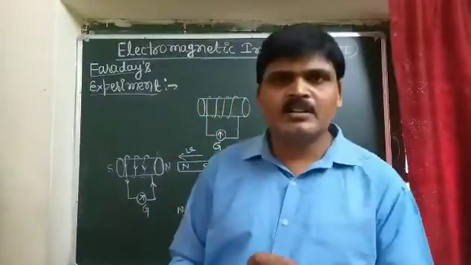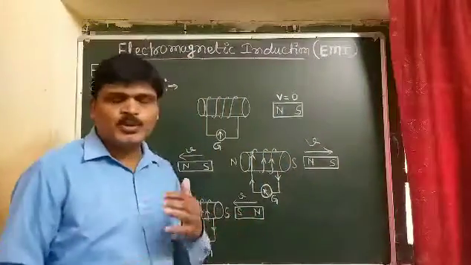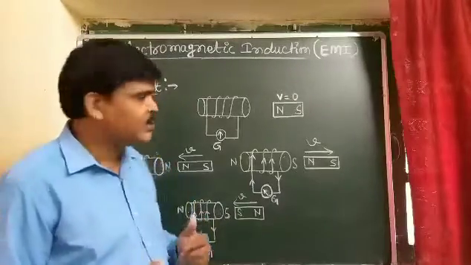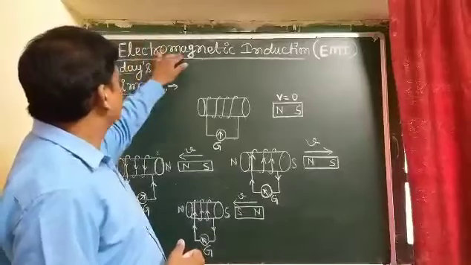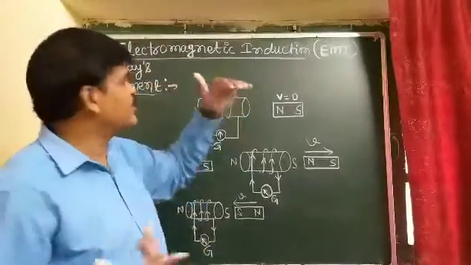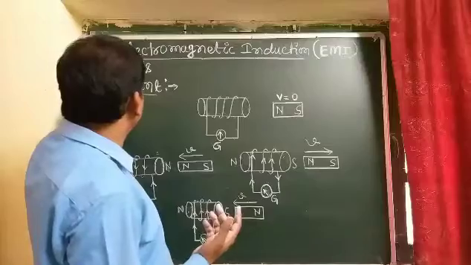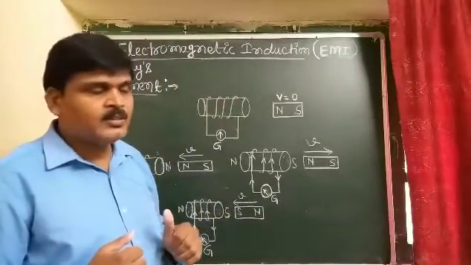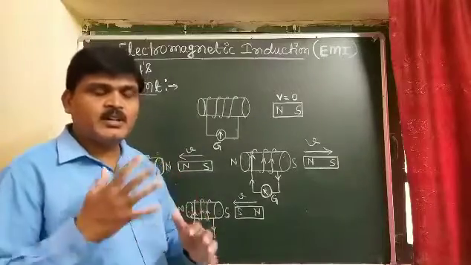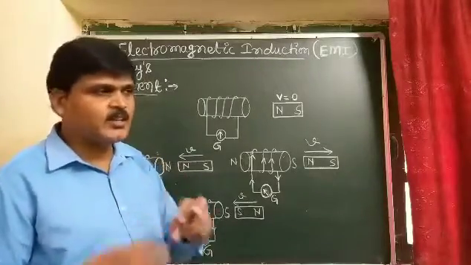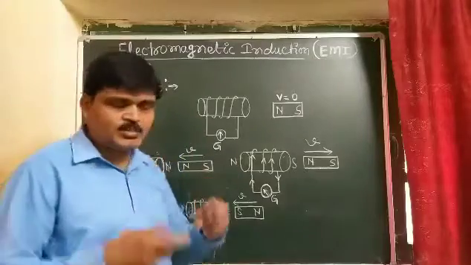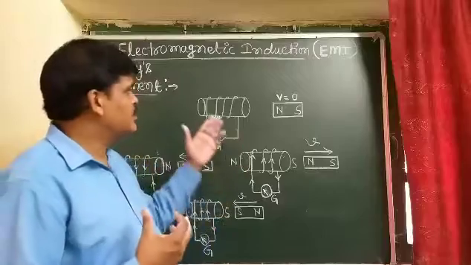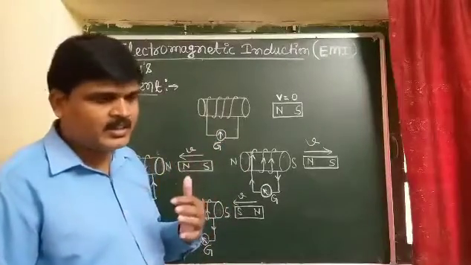So Faraday did an experiment to produce an electric field with the help of what? Magnetic field. This principle comes out in the form of electromagnetic induction. In Oersted's experiment, current produced a magnetic field, and in Faraday's experiment, the reverse must also be possible, meaning a magnetic field produces an electric field.